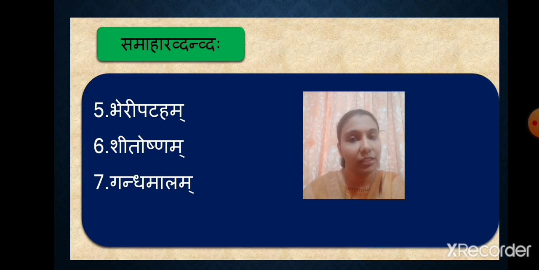I hope it is clear to you all. So students, we have seen how to recognize or identify samahar dvandva samasaha. The dissolution or the vigraha of this compound we will see in the next online class.